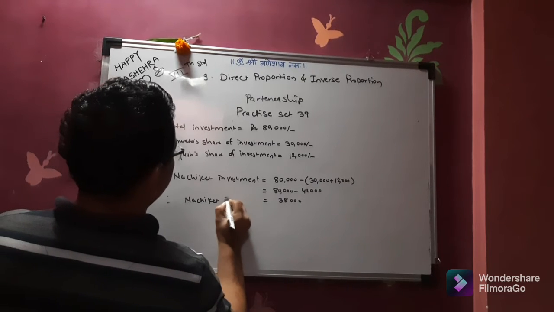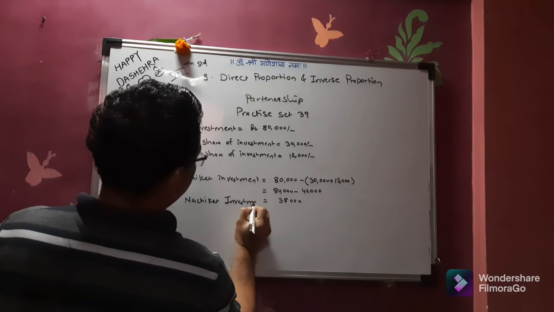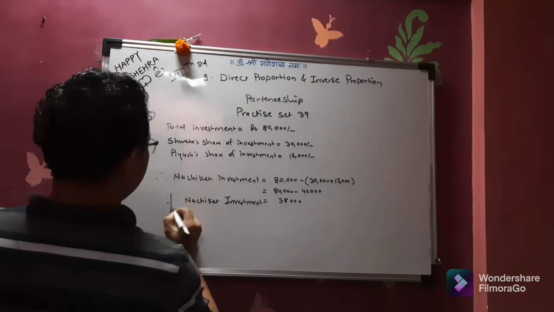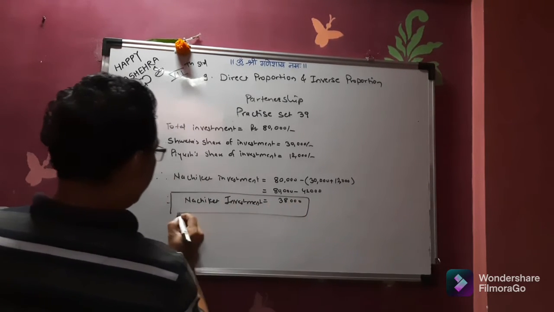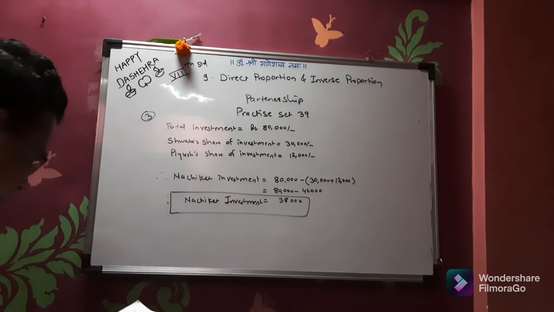So Nachiket investment is equal to, say, 38,000. Now moving further, what was his share of the profit?